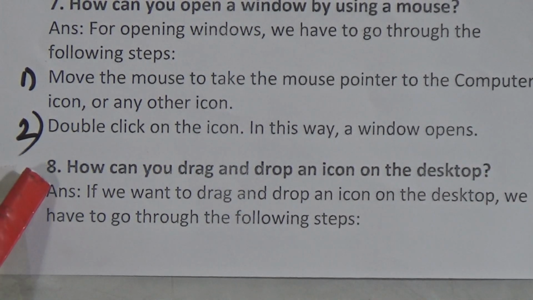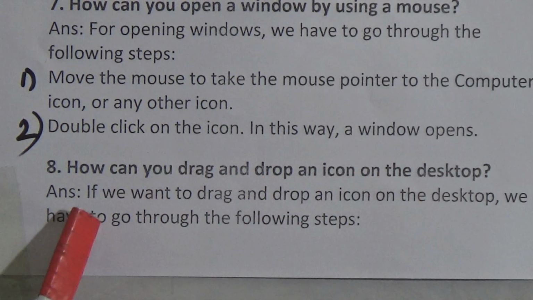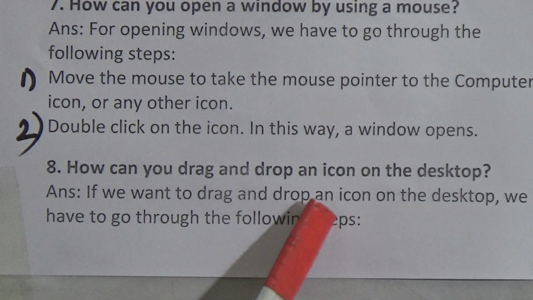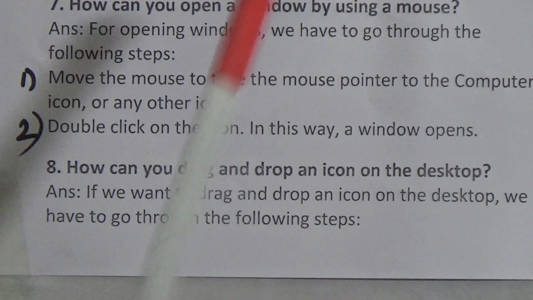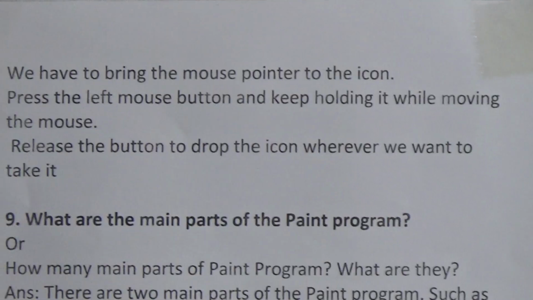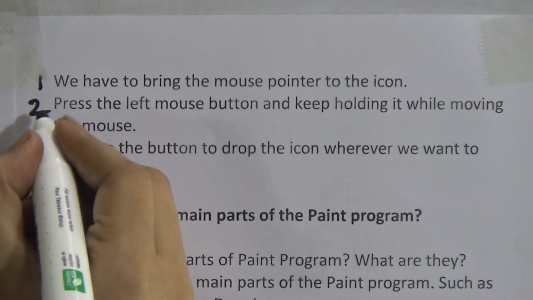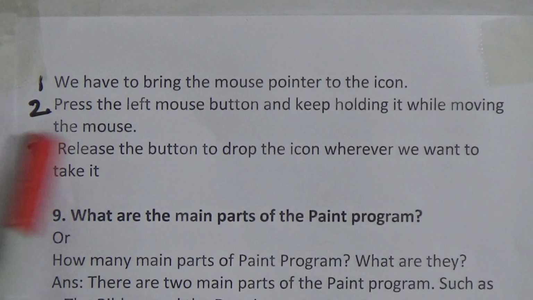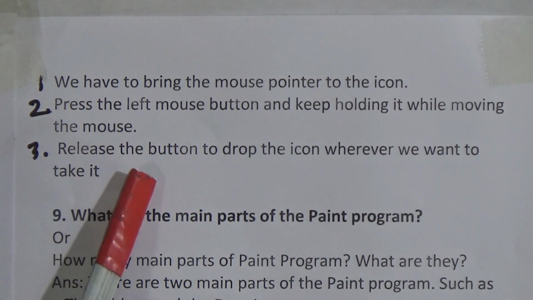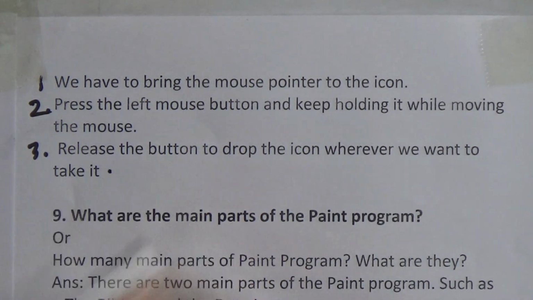Now next question is 8. How can you drag and drop an icon on the desktop? Our answer: if you want to drag and drop an icon on the desktop, we have to go through the following steps. 1, bring the mouse pointer to the icon. 2, press the left mouse button and keep holding it while moving the mouse. 3, then release the button to drop the icon wherever we want to take it. Now put the full stop.